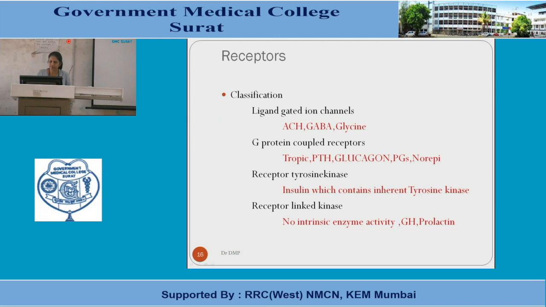And lastly, the receptor linked kinase. One is the inherent kinase in the insulin. The other is a receptor-linked kinase, where there is no intrinsic enzymatic activity. These hormones are simple hormones; growth hormone and prolactin are the examples. The receptors for these hormones are receptor-linked kinase.